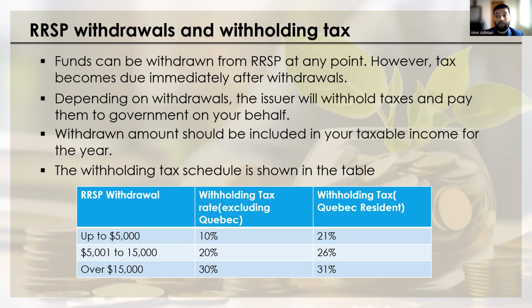When you are making a withdrawal, the issuer will deduct the withholding tax. If you withdraw up to 5,000, there will be 10% withholding tax. If you withdraw between 5,001 and 15,000, there will be 20% withholding, and if you withdraw more than 15,000, there will be 30% withholding tax.